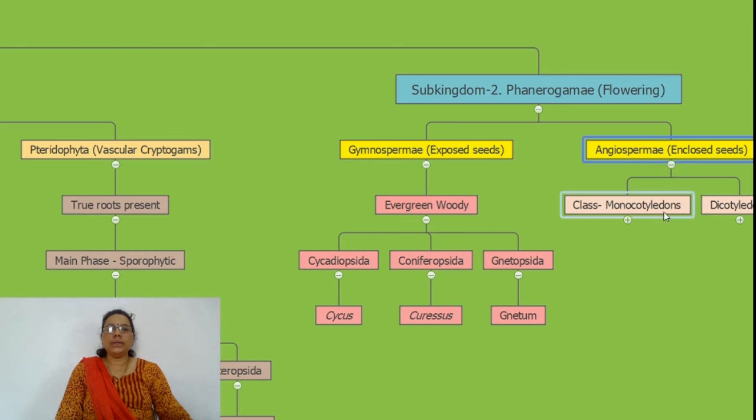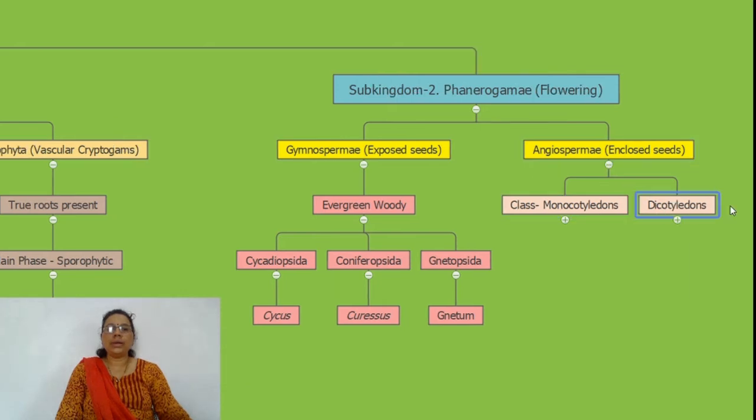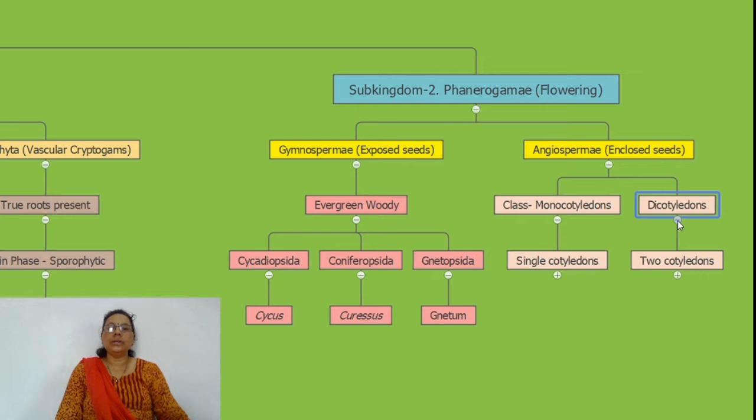The division angiosperms is divided into two classes, monocotyledons and dicotyledons, differentiated by their number of cotyledons. Monocotyledons have a single cotyledon, and dicotyledons have two cotyledons.